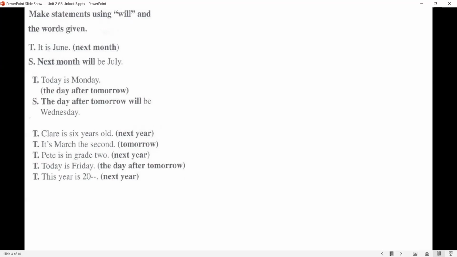All right, I assume that you're ready. Let's begin. Claire is 6 years old. Next year, Claire will be 7 years old. That's certain. It is March the 2nd. Tomorrow will be March the 3rd. Pete is in grade 2.